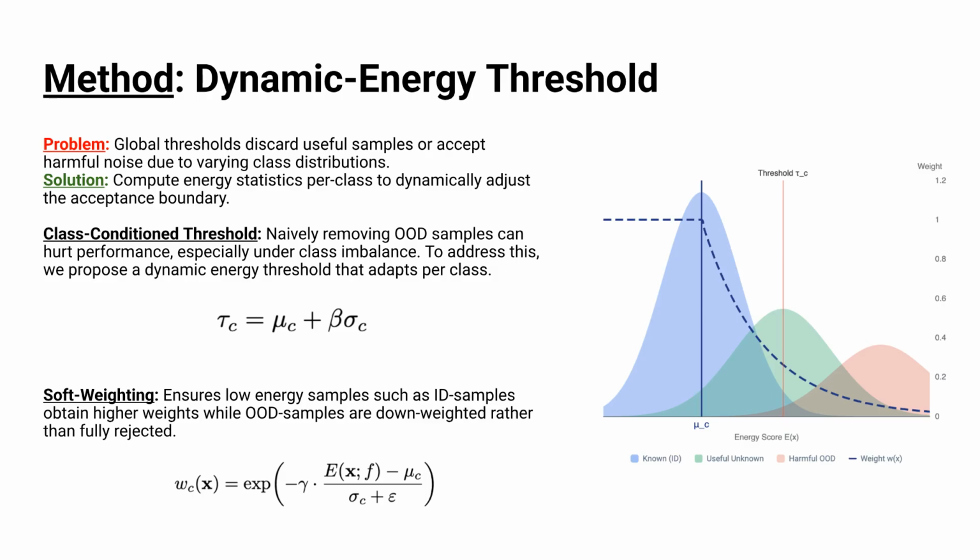The first component is the dynamic energy threshold. In many OOD detection methods, a single global threshold is used to separate known and unknown samples. However, this is problematic because different classes may have different energy distributions. A global threshold may reject useful samples or accept harmful noise. To address this, we compute class-conditioned energy statistics. This produces a dynamic threshold that adapts per class. Instead of fully discarding unknown samples, we apply soft weighting. Low-energy samples receive higher weights. High-energy samples are down-weighted. This allows the model to retain semantically useful unknown samples.